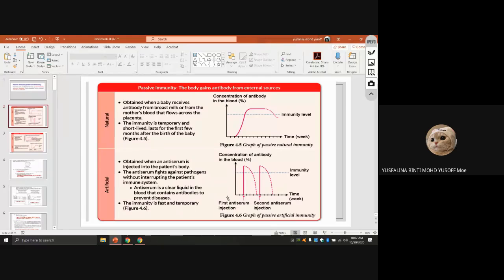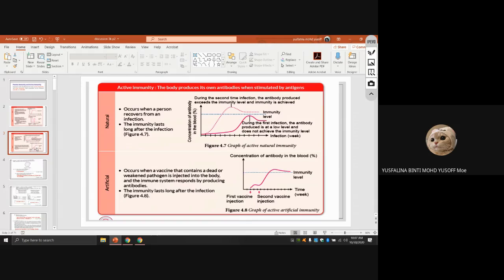You can see here, we inject the antiserum into the body and the antibody level increases. After some time, it decreases. After we inject a second time, it increases, then gradually decreases. So this one is also temporary. The next one we look at is active immunity.